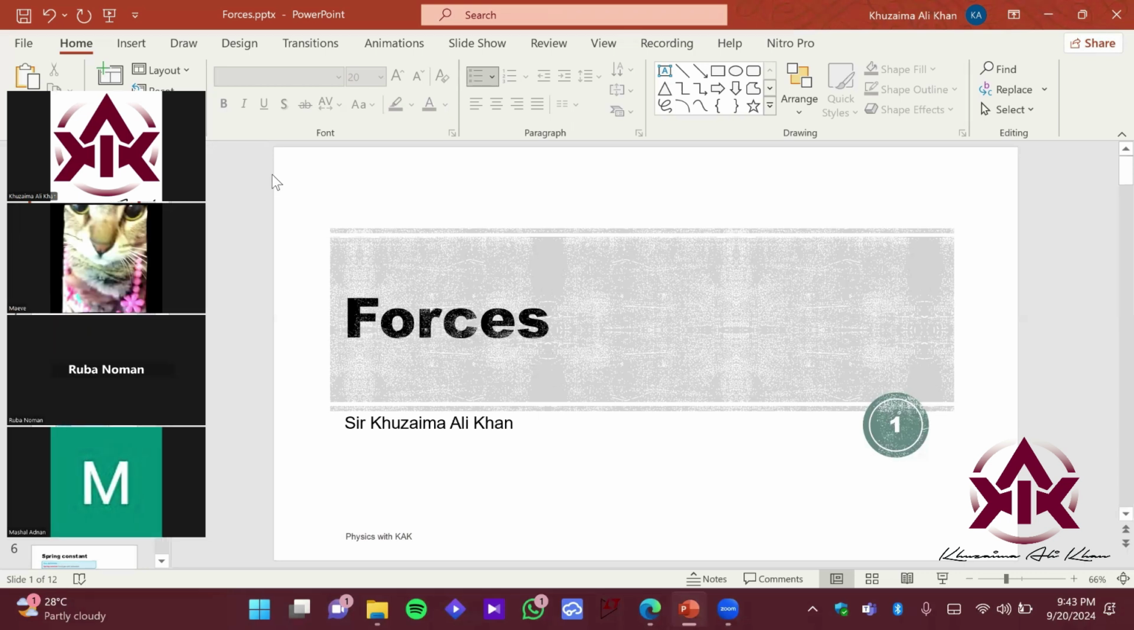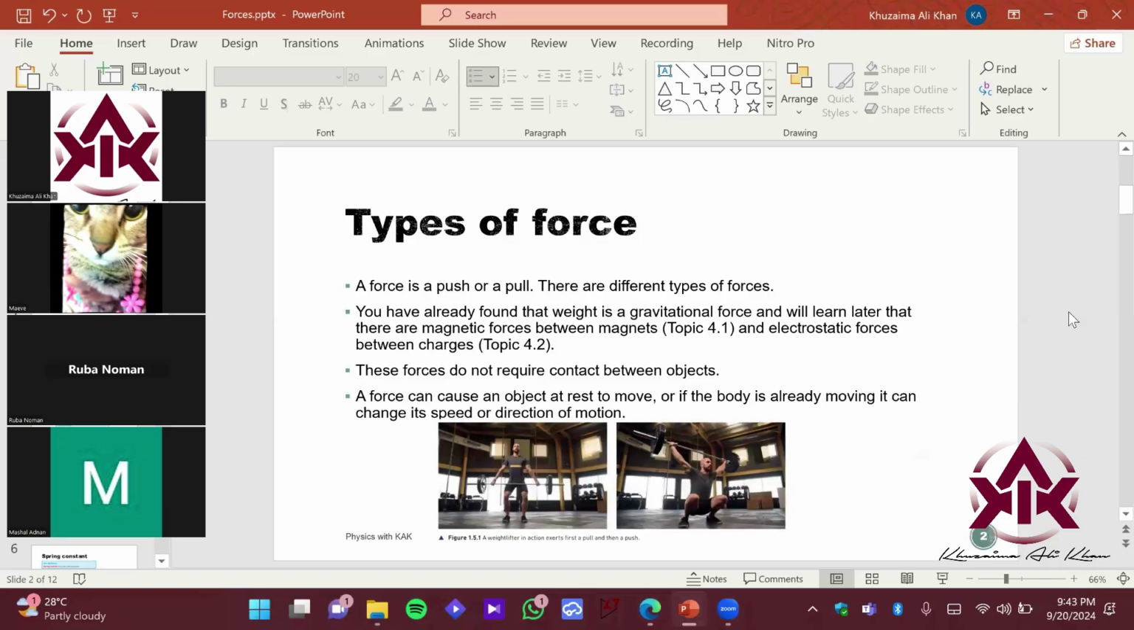Everyone was correct. Okay. So let's start with the discussion with the types of force, right? We will discuss, okay, what is a force. So as everyone said, a force is a push or a pull, right? And yes, that is correct.